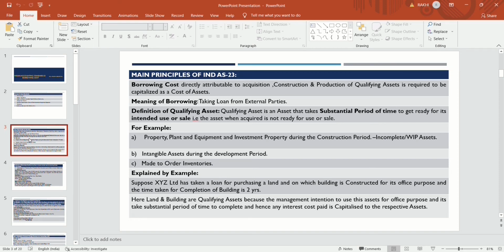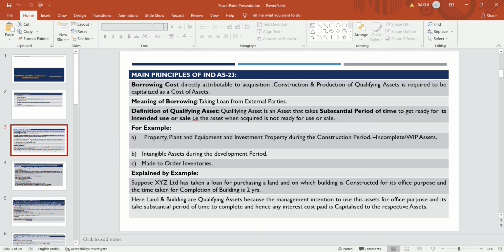Now, a qualifying asset is an asset that is not yet ready for use or sale, which takes a substantial period of time to get ready for its intended use or sale. Intended use or sale means we have to see the intention of the management: whether the asset is required for the use of the management, or for the purpose of sale. What was the intention of the management? This is explained by an example.